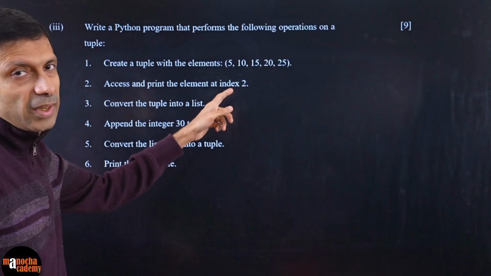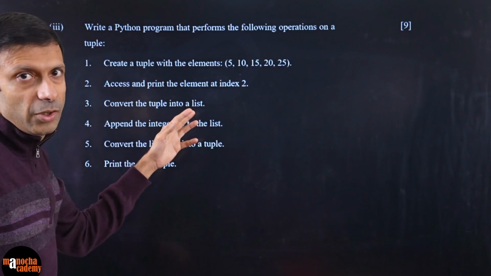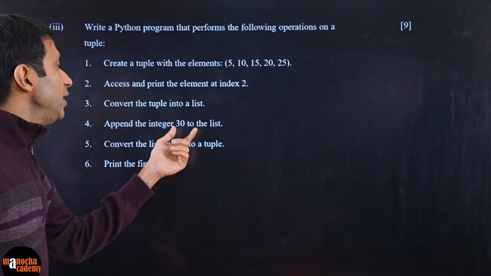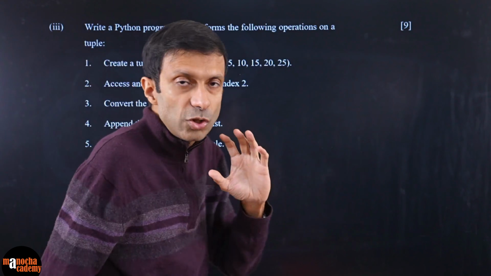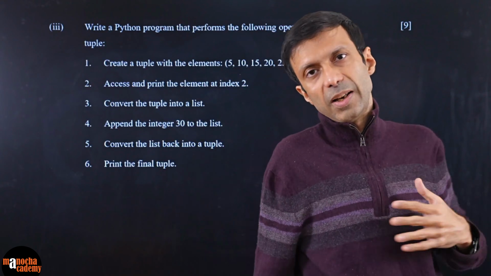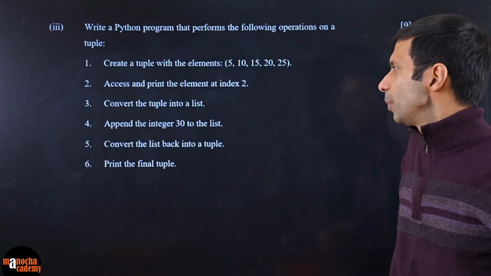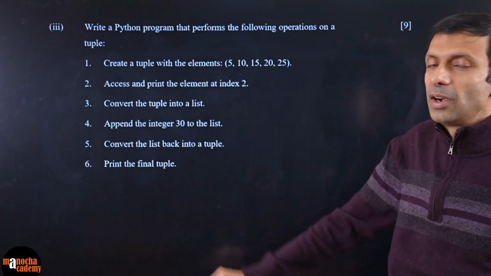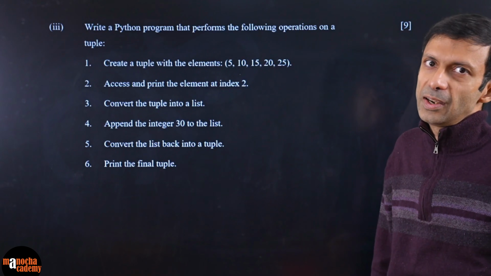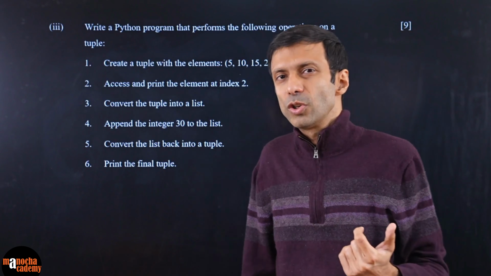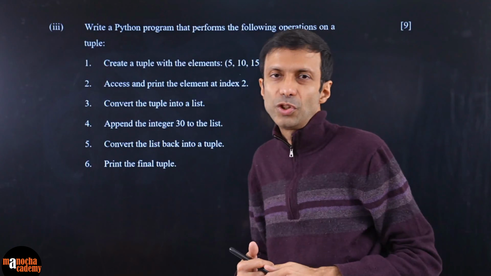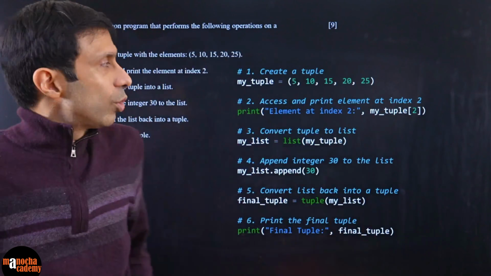Access and print the element at index 2, convert the tuple into a list, right? Append the integer 30 to the list, convert the list back to a tuple and print the final tuple. So this is all stuff I've done in my coding classes. You can take a look, where we have done list, tuple. So we have done this kind of stuff, and I think you can easily write the code. Why don't you pause the video here, try to write the code yourself, and then we'll take a look at the solution. So how's your code going to look, guys?